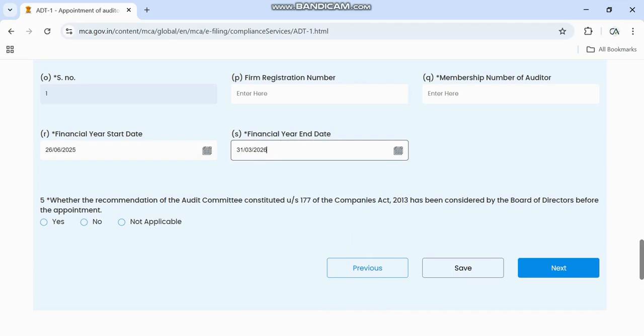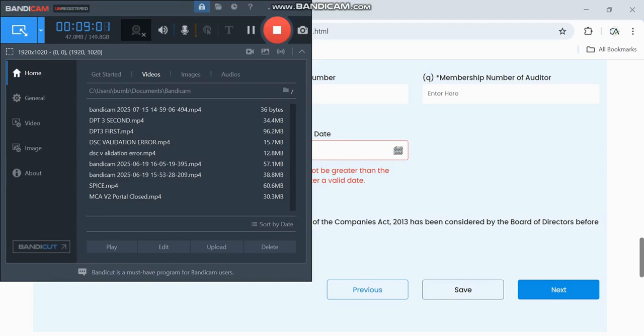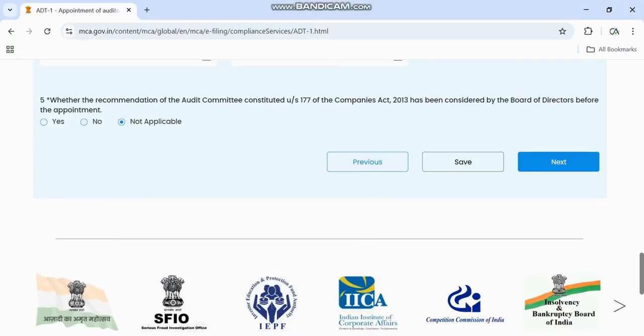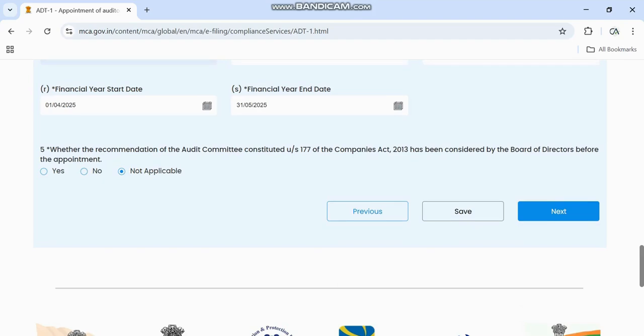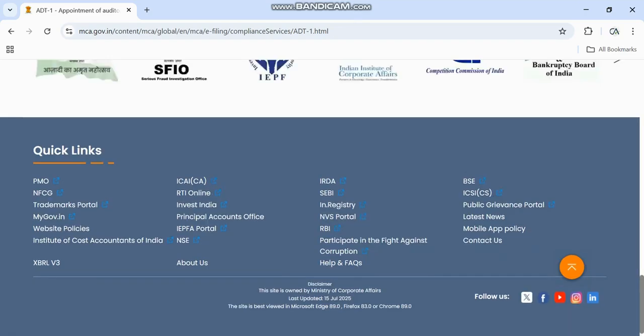Whether the recommendation of the audit committee has been considered, it is not applicable over here. Right, friends? Here the recommendation of the audit committee is not required, so I have given not applicable. We'll go to the next page.